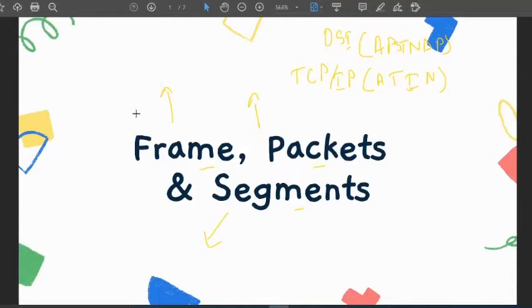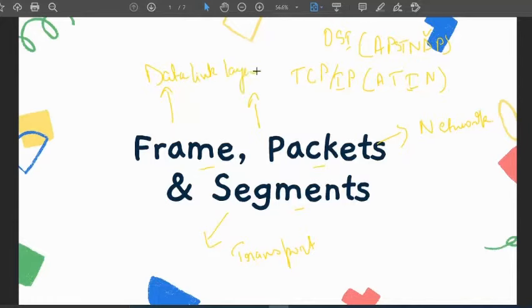Frame is in which layer, packets are in which layer, and segments are in which layer? Segments were in the transport layer, packets were in the network layer, and frames were in the data link layer.